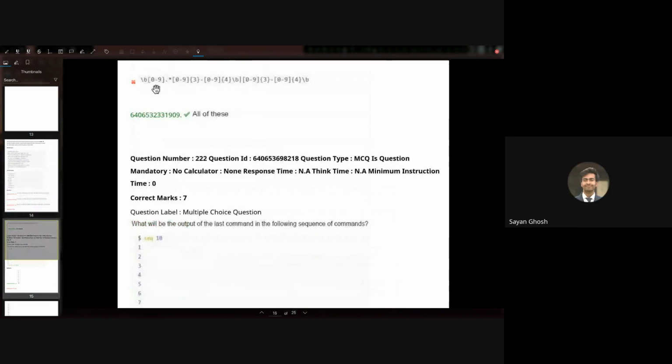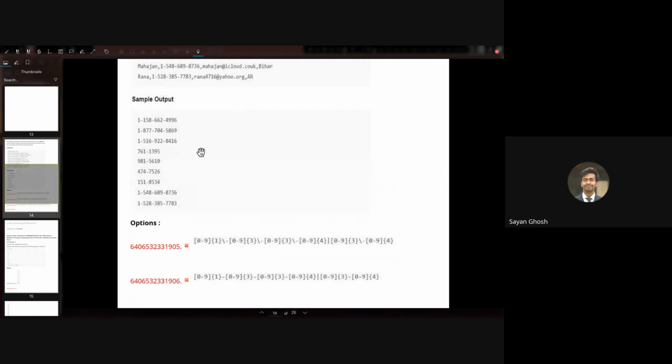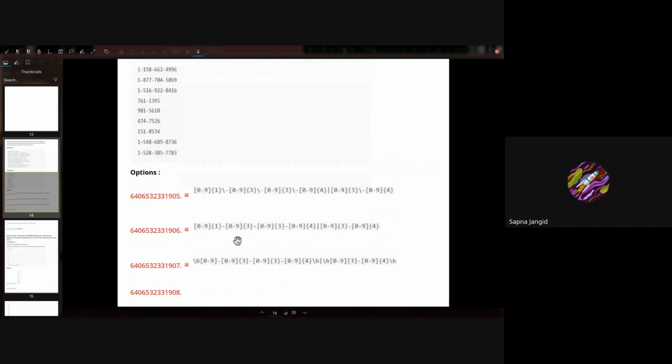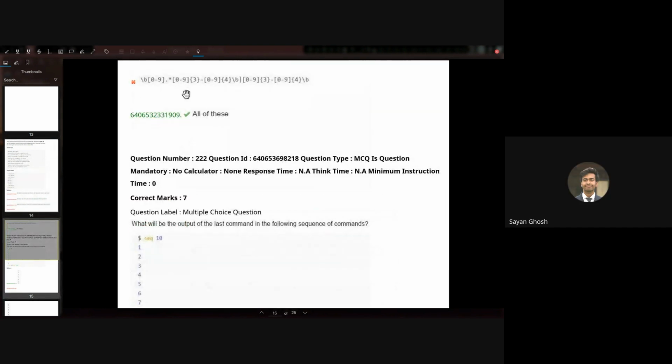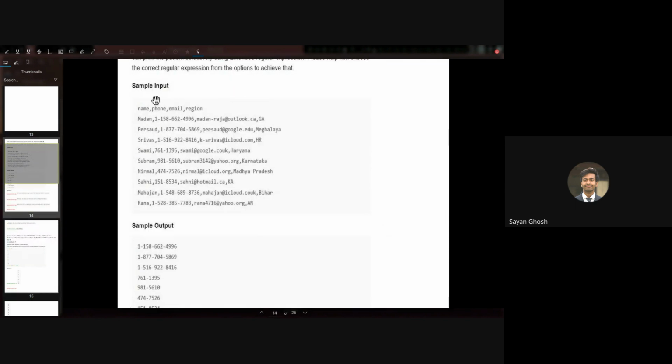So here what we're doing is matching a word boundary and then any 1 digit followed by any character any number of times, and then 3 digits, dash, 4 digits. So here it will match the bigger patterns, and the or part will match the smaller pattern, 3 digits and then 4 digits. So the third option will not work always, but it will work for all the inputs given in the sample input.